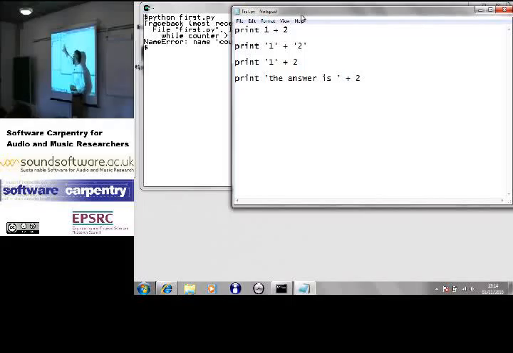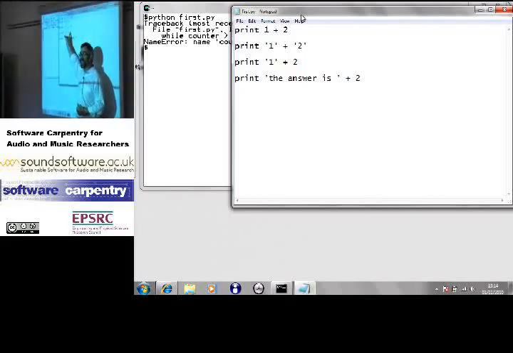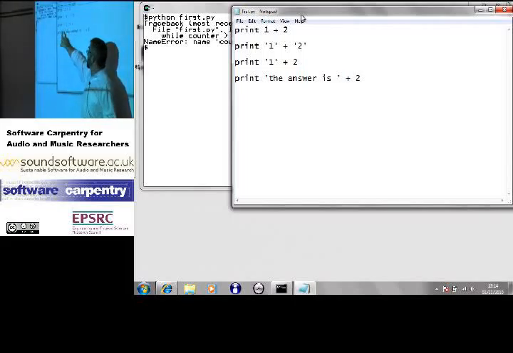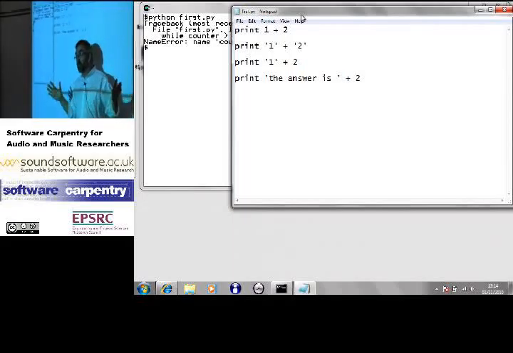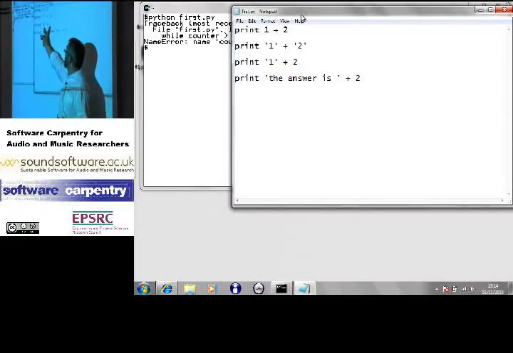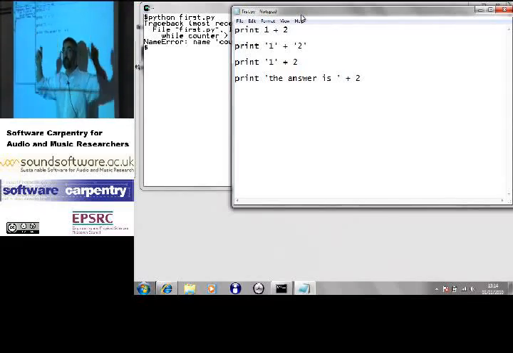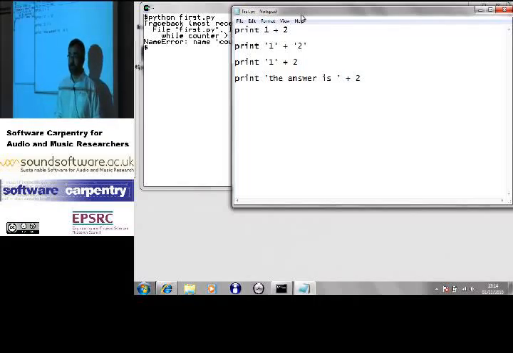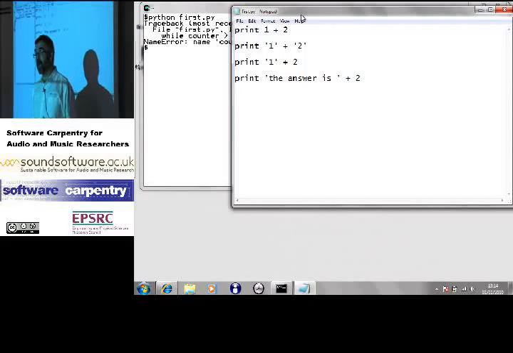Is that the string 1, 2, or is it the number 3? Because that is easy to convert into a number. That's the string representation. It's the digits 1, 2. Well, I know how to convert a string of digits into a number. Right? So is that 3 or is it the string 12? It's ambiguous. Okay. Everybody see where the ambiguity comes from?